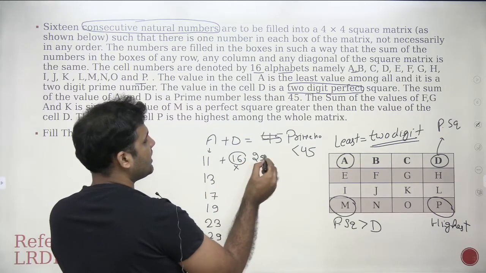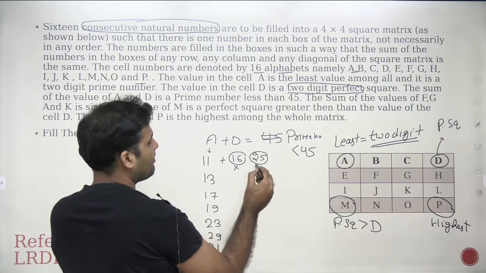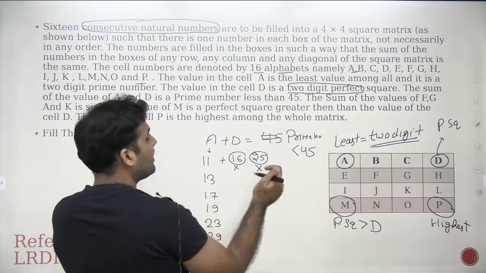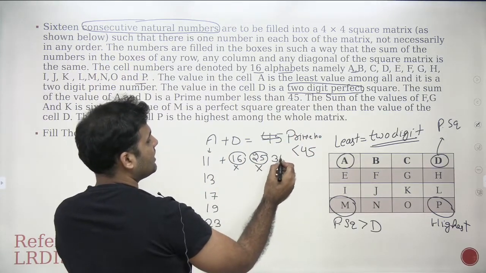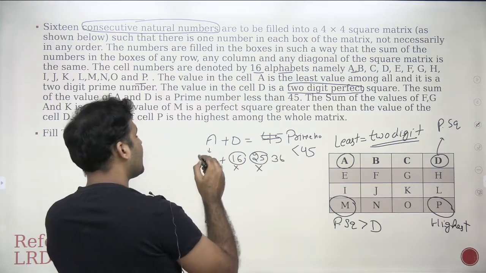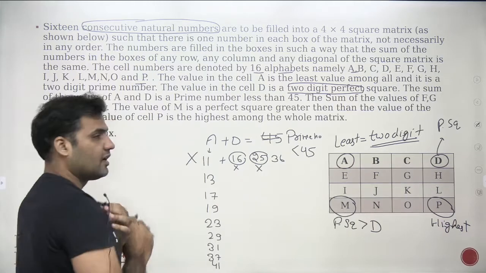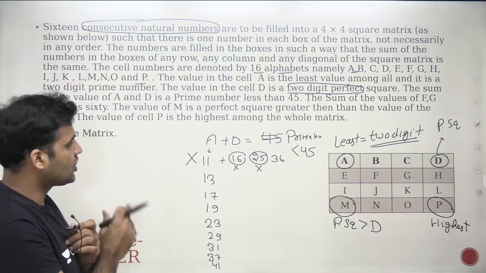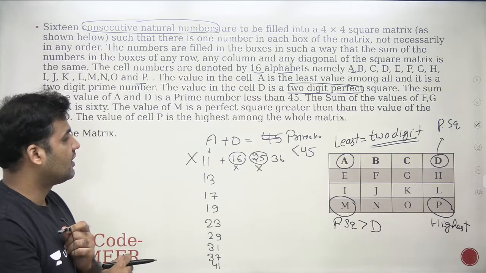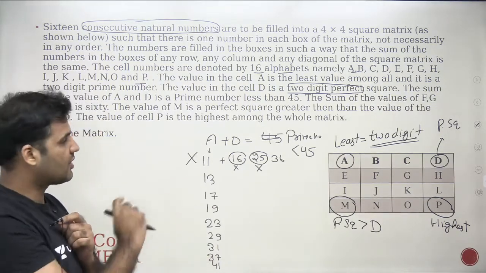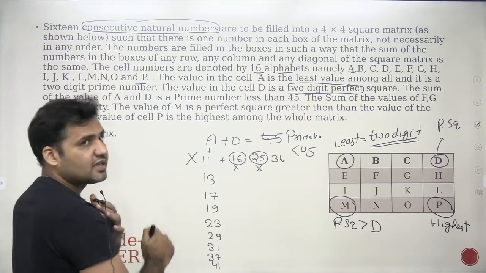25 plus 11 is 36, right? It's not a prime number, right? The summation of these two should result in a prime number. Next perfect square is 36. 36 plus 11 is 47, but that number is greater than 45. So can I eliminate this case, right? There is no possible combination of A and D where the summation of this prime number and this perfect square gives us another prime number less than 45. So therefore this case is eliminated.